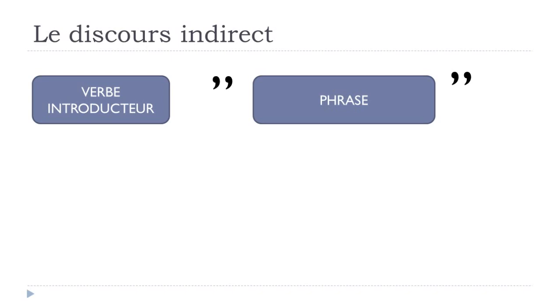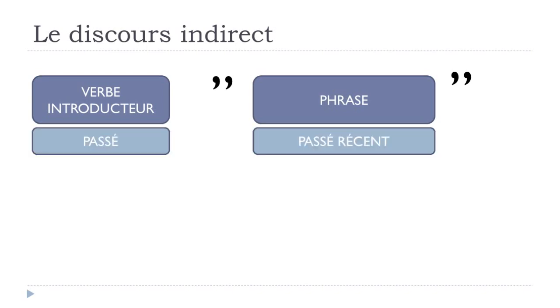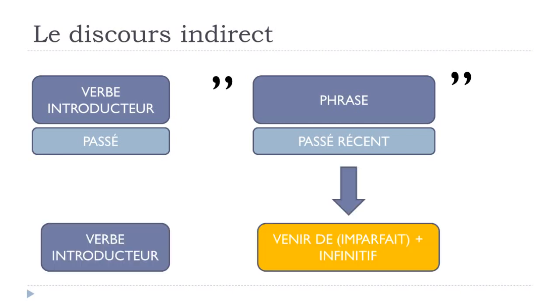And last but not least, if you've got in your second part the passé récent, so this recent past, then it will be still the same structure, the same way to construct it. So normally this passé récent is constructed like that, venir de, but then it's at the present, and in that case it will be modified like we had previously for this near future, le futur proche. It should be at the imparfait form.